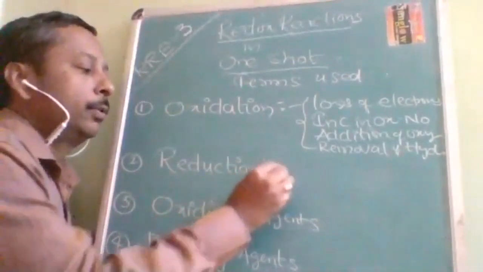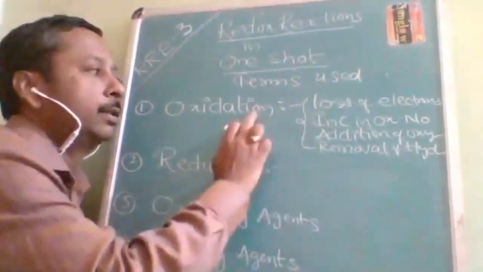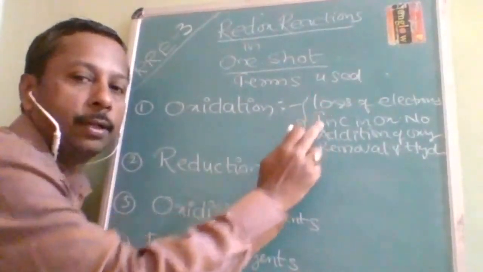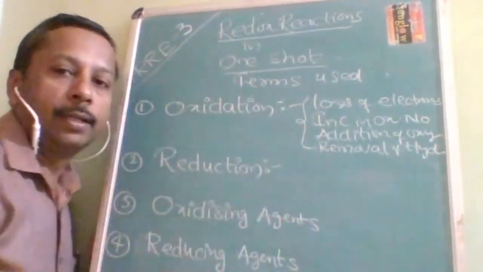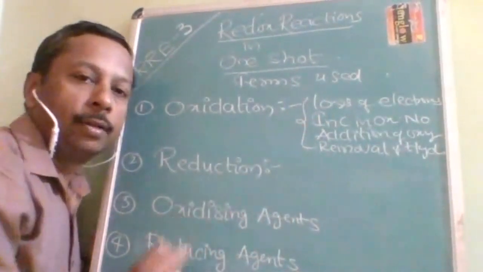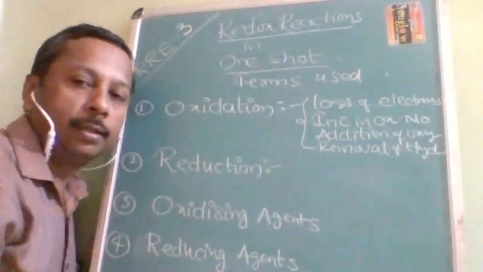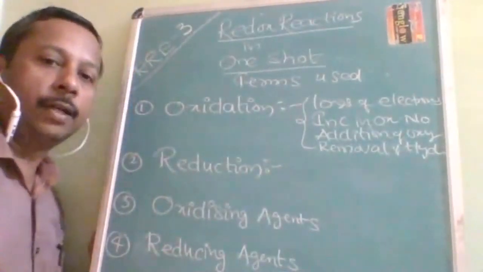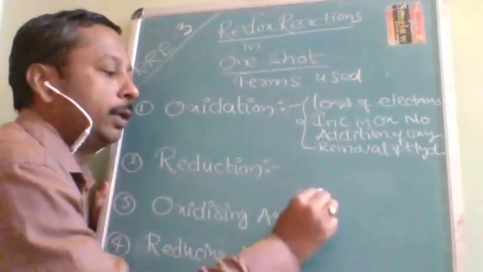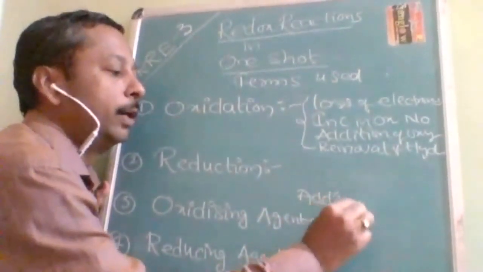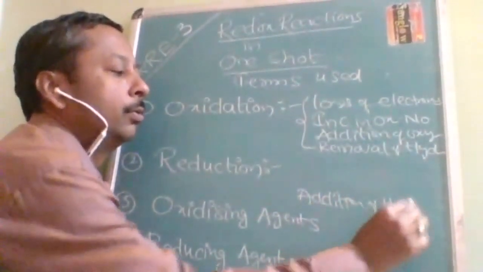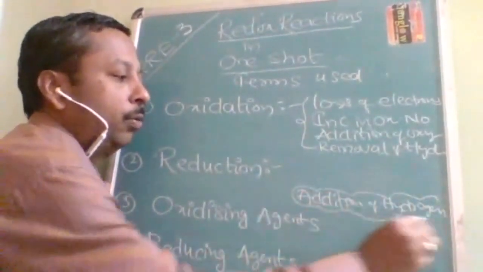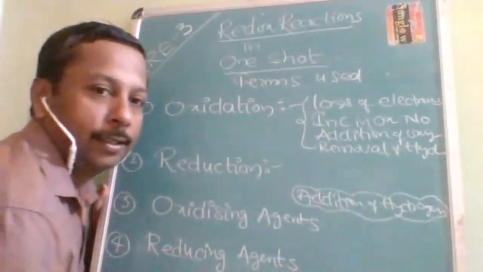Okay, so reduction, instead of loss of electron, it will be gain of electron. Increase in oxidation number becomes decrease in oxidation number. And addition of oxygen, here you are going to write removal of oxygen. And removal of hydrogen becomes addition of hydrogen. Okay, so here I am writing addition of hydrogen. Okay, so this is the most known fact, but it is a wrong fact.